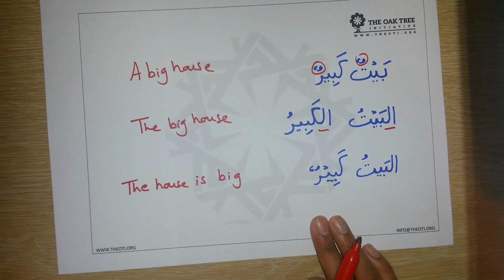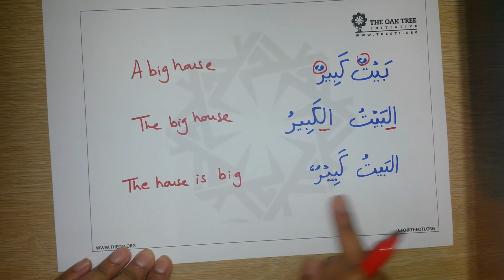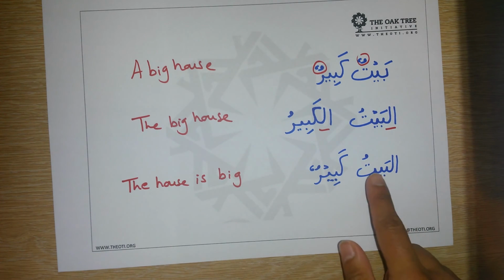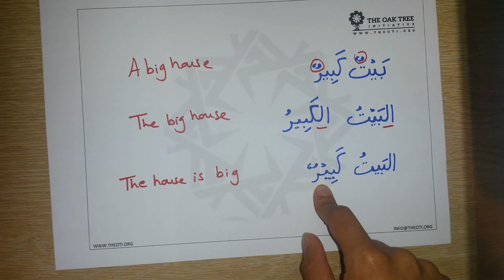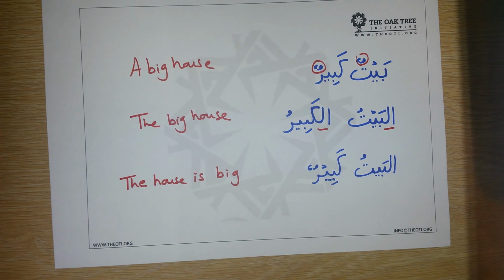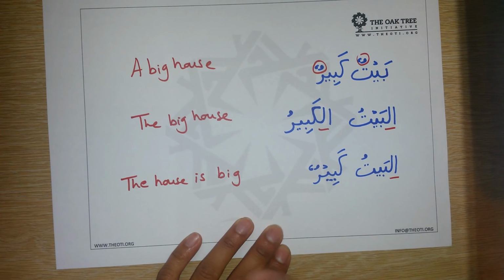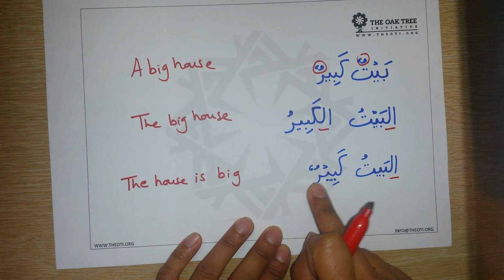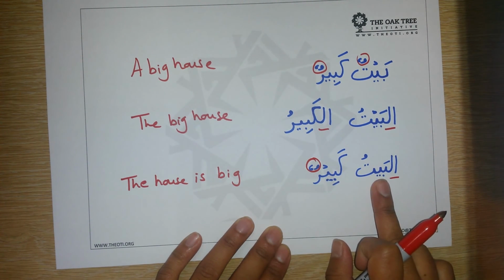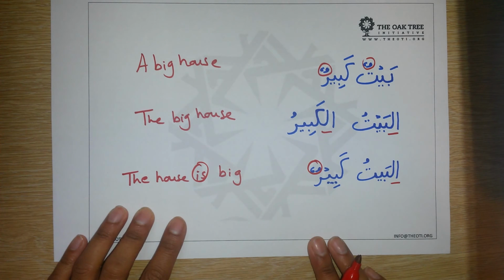And finally, we've got al-baytu kabirun. This is what we call a jumla ismiya or a jumla basita, a simple sentence, or in English we would call it an equational sentence. The house is big. One thing is another thing. So here we've got the beginning of the sentence, which is known as a mubtada, and it is definite. Whereas the khabar, the information about the house, is indefinite. Okay, so whenever you see that combination, you know it's got the word is in the middle. If it was in English, we'd have the word is. We don't have that in Arabic.